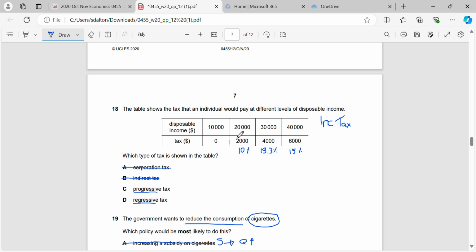So what can we see? As they earn more income, the tax percentage that they're paying is higher. So that tells us that it's a progressive tax and not a regressive tax, which would be the opposite effect.